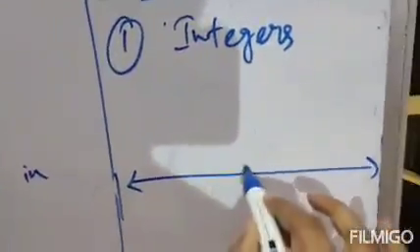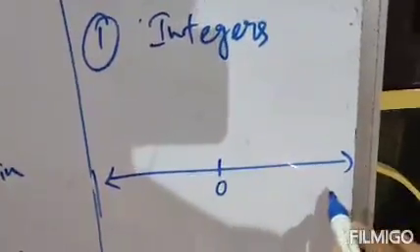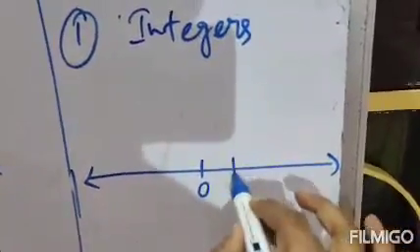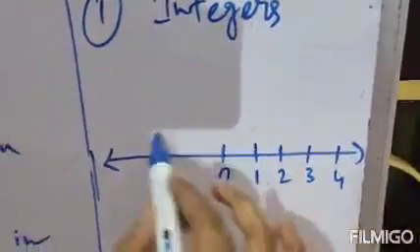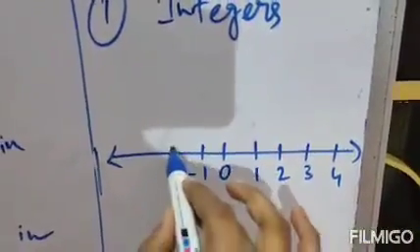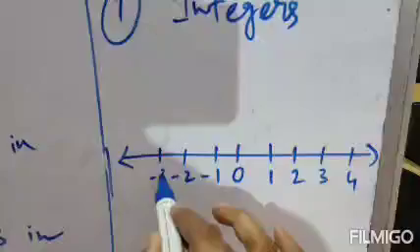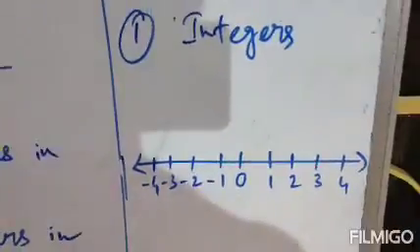This is 0. Clear? If we move right side of 0, we will have positive integers like this, and if we move left side from 0, we will have negative integers like this. So these are the number lines of integers. Integers means positive integers as well as negative integers.